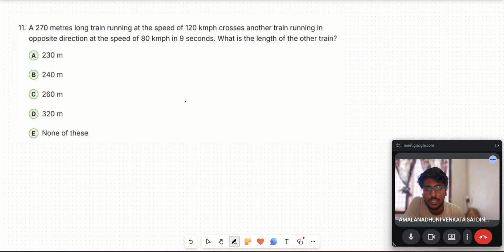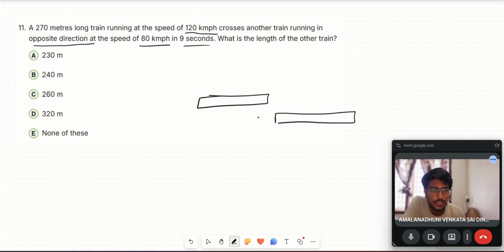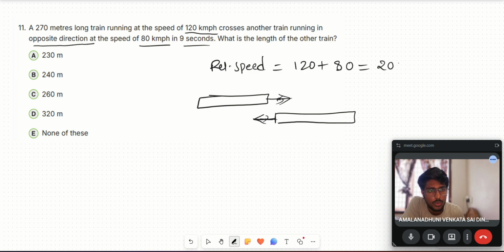Let's move on to the 11th question. Here, a 270-meter long train running at a speed of 120 km per hour crosses another train running in the opposite direction at a speed of 80 meters per second in 9 seconds. So here there are two trains crossing each other, traveling in opposite directions. So the relative speed between them is 120 plus 80. So the total relative speed is 200 kilometer per hour.